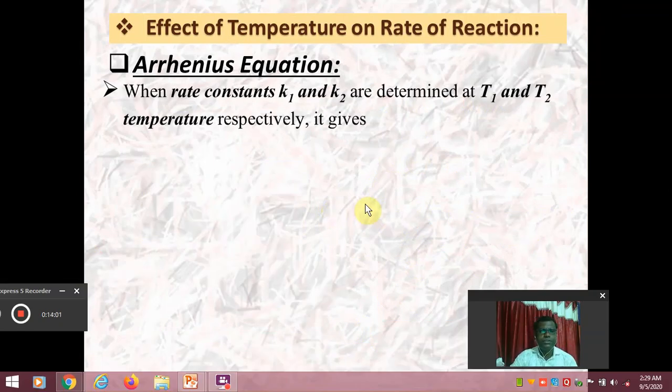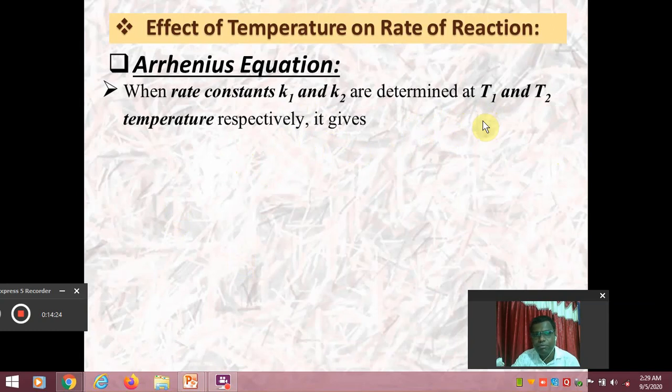So dear friends, consider when the rate constants K1 and K2 are determined at two different temperatures, because I already told you, if the temperature is increased, then the rate of reaction also increases. It means that the rate constant of any chemical reaction depends upon the temperature.